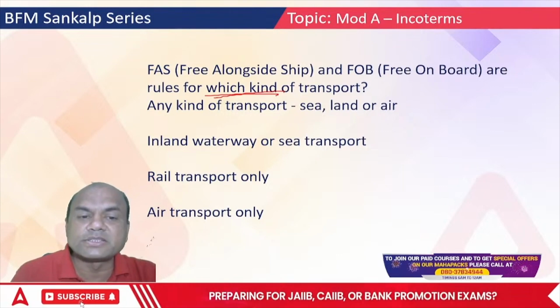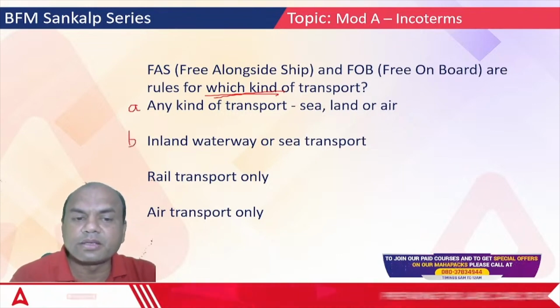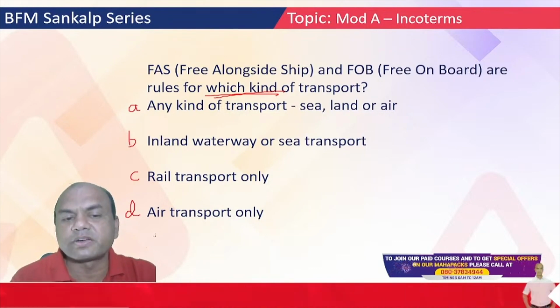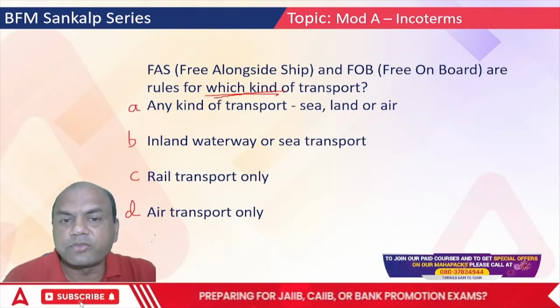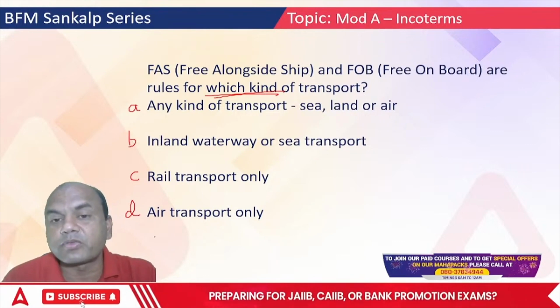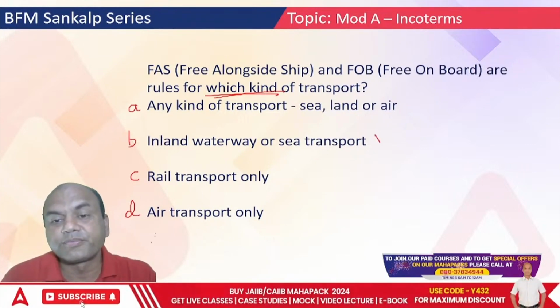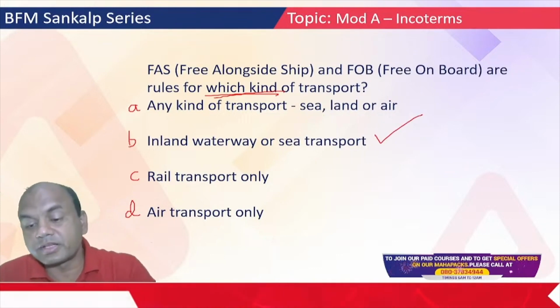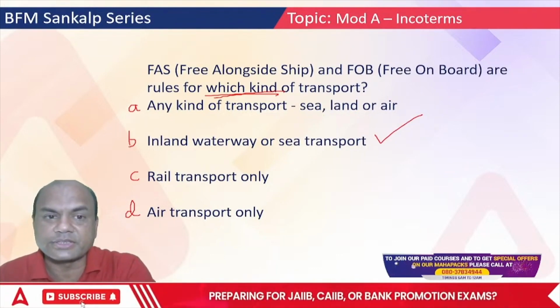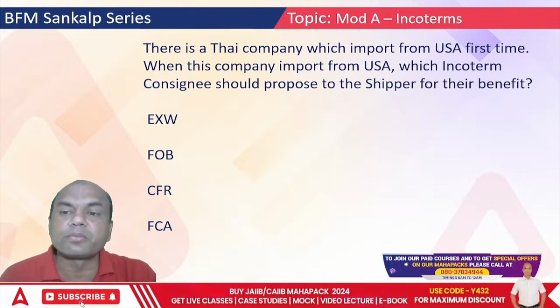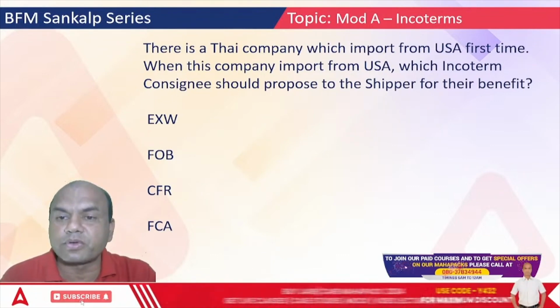Let me call this ABCD. A, B, C and D. Now type the answer. Is it A or B or C or D? FAS and FOB are for which type of transport? It is B. Correct? It is B. Isn't it? Next one. There's a Thai company which is importing from USA for the first time.